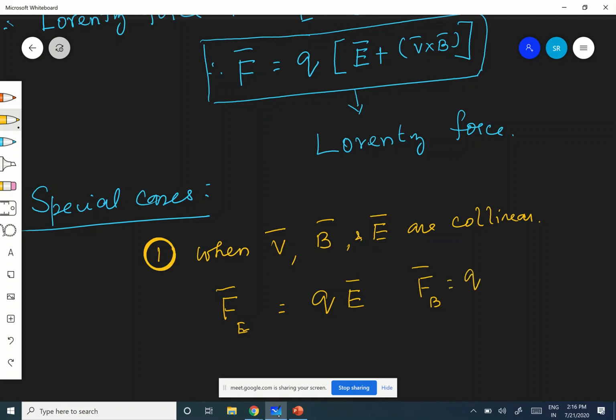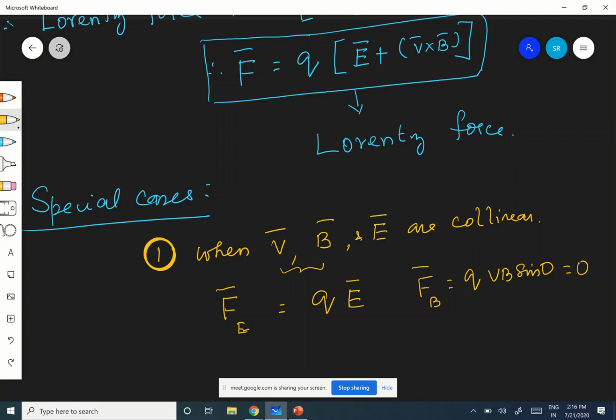Because V and B are collinear, what is the angle? The angle is 0, or it may be 180. Therefore it is QVB sine 0, correct? That is equal to 0.